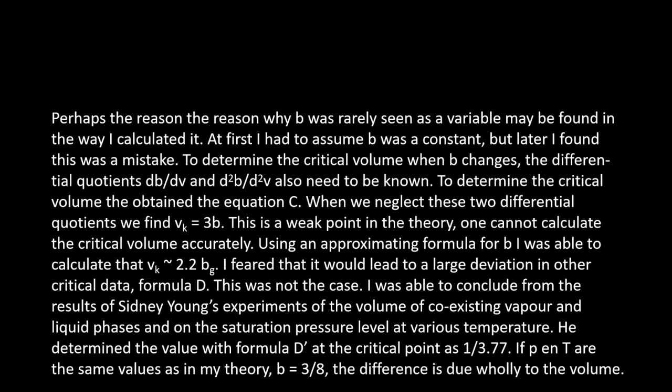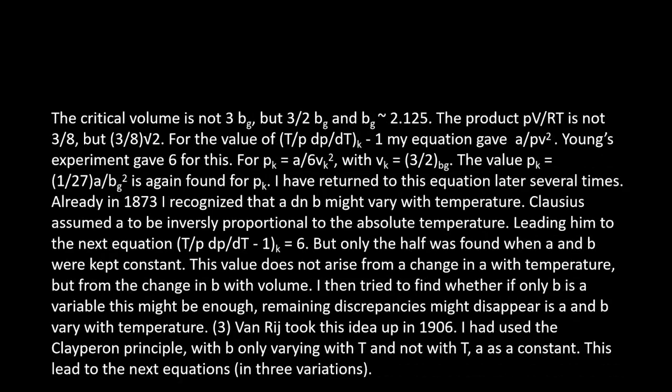He determined the value with formula D at the critical point as 1 divided by 3.77 if P and T have the same values as in my theory, where it is 3 divided by 8. The difference is due wholly to the volume. The critical volume is not 3 times bg, but 3 divided by 2 times bg, and bg is about 2.125.